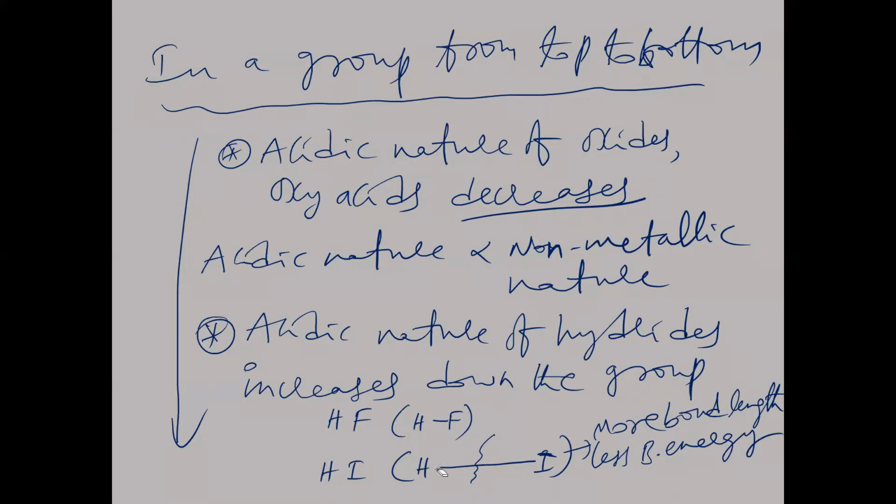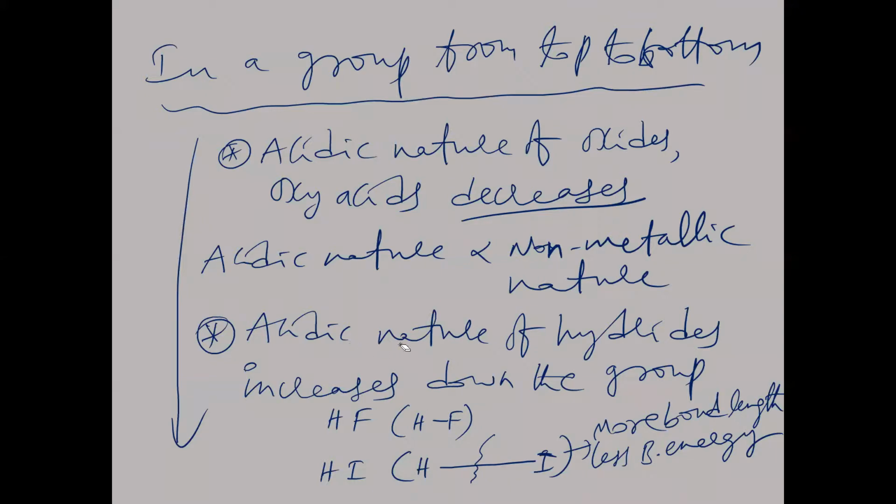Why is it able to produce H plus easily? Because the bond length of HI is greater, therefore its bond dissociation energy is lesser. When bond dissociation energy is lesser, it easily dissociates to produce H plus ion. That's why it is a stronger acid. HI is a stronger acid than HF, HCl, HBr. The reason is less bond energy and greater bond length.